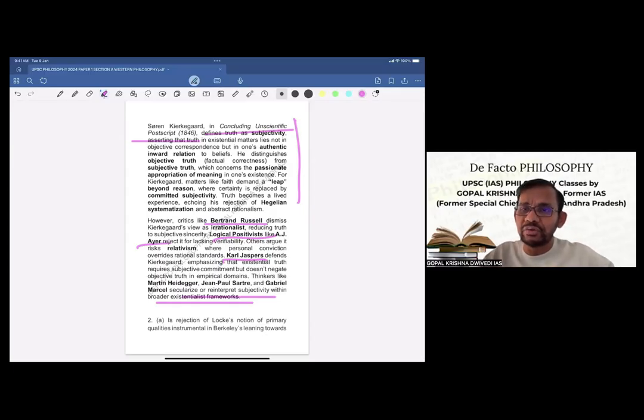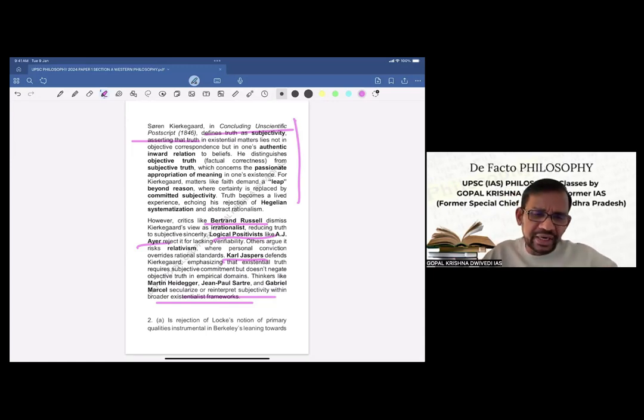You should also know, because it should not be one-sided. If some supporters are there, or some other philosophers have built their further ideas on the basis of the existing philosophy, that also needs to be mentioned. So that's what we have done. This makes the answer complete, and it makes the answer balanced also. We are not one-sidedly criticizing the exposition of some philosopher.